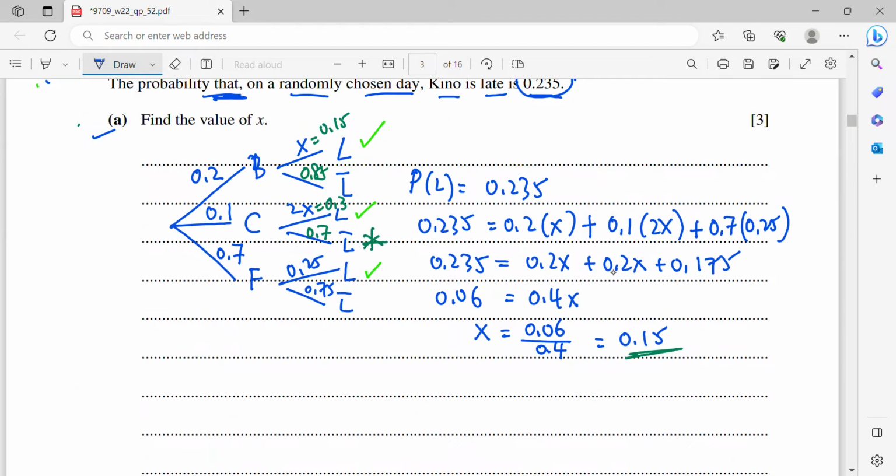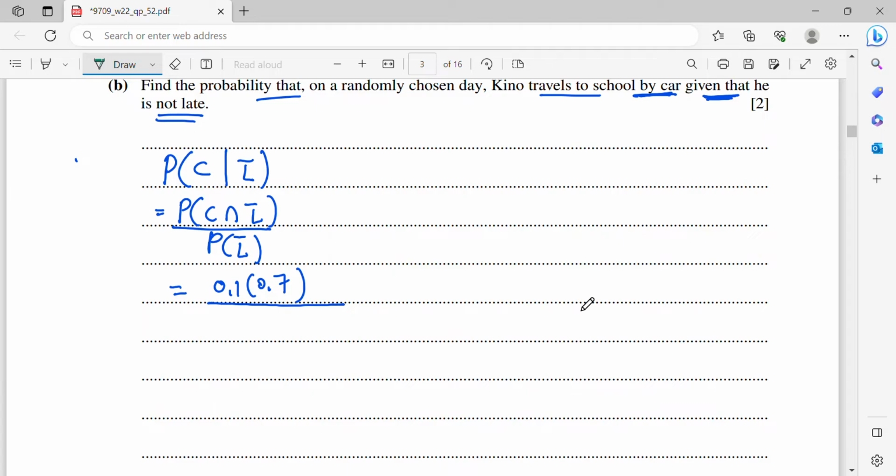Now you have to consider all the not L. So if not L, then I will have B and not L, or C and not L, or F and not L. My multiplication becomes 0.2 times 0.85 plus 0.1 times 0.7 plus 0.7 times 0.75.